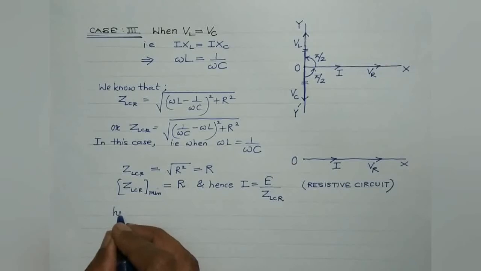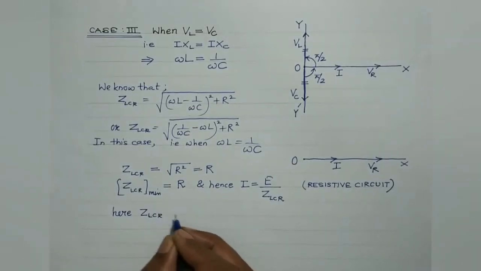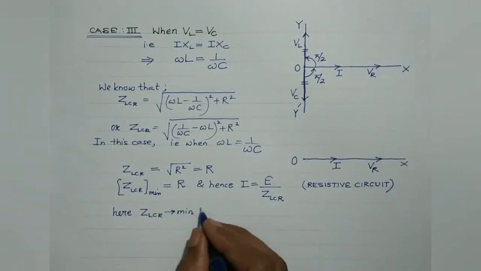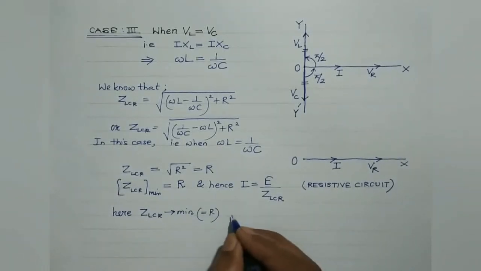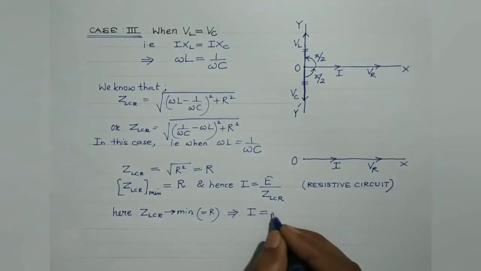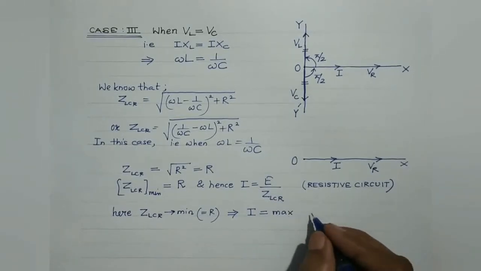Now here ZLCR is minimum, which is equal to R, which implies that current flowing through the LCR circuit in this condition would be maximum.